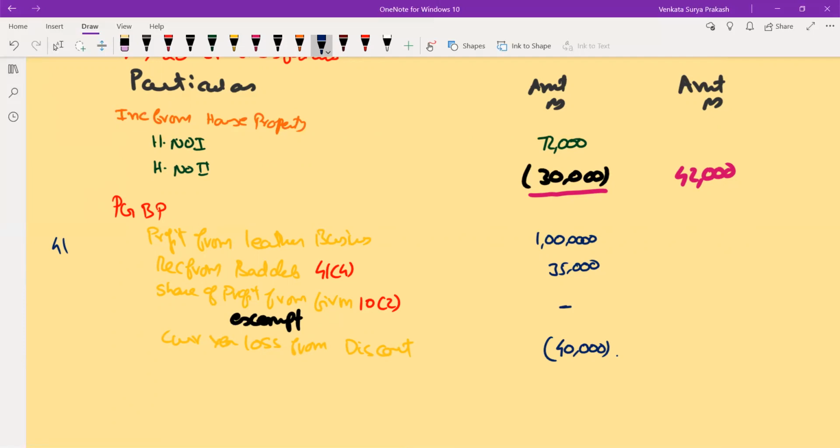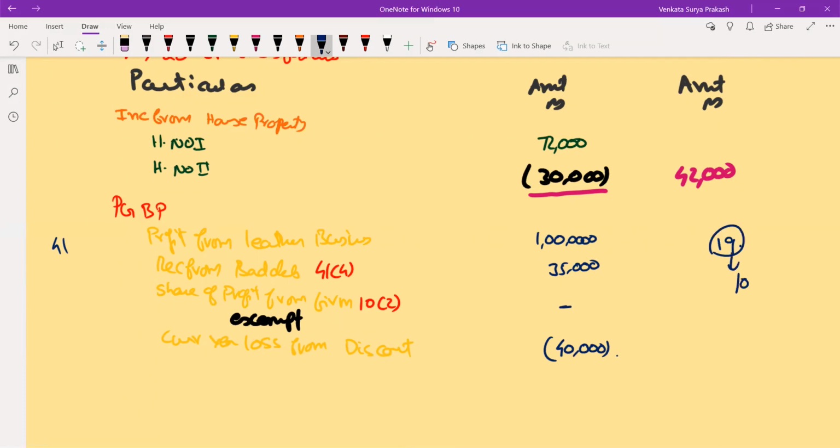Next year, if I don't adjust this here, I have to adjust it against any income I get from the discontinued operation. So till 2019, I had done some sort of business.